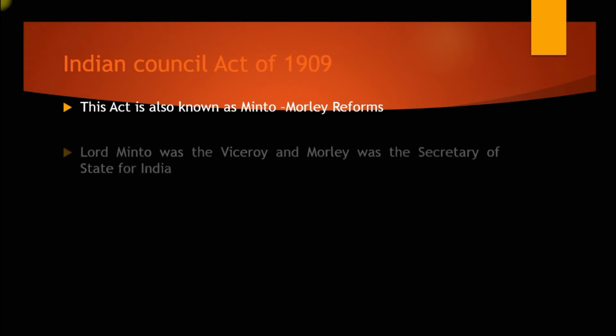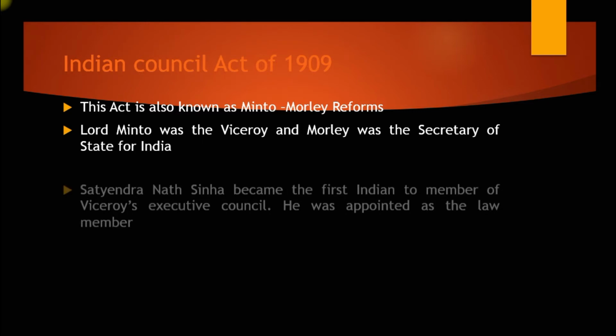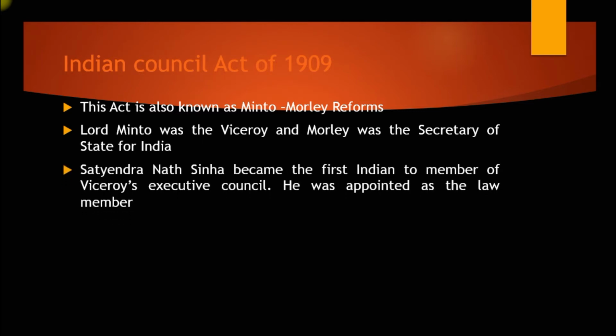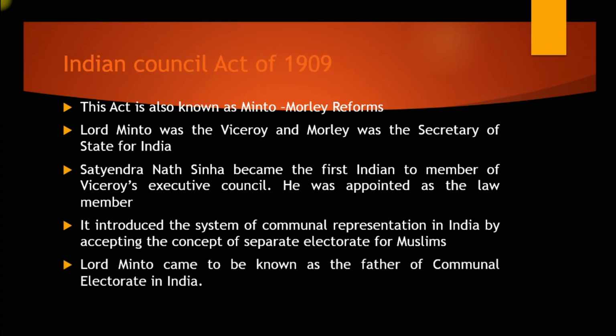Next is the Indian Councils Act of 1909. All of us are familiar with this act. This act is also known as the Minto-Morley reforms. Lord Minto was the Viceroy and Morley was the Secretary of State for India. Satyendranath Sinha became the first Indian member of the Viceroy's Executive Council. He was appointed as the law member. It introduced the system of communal representation in India by accepting the concept of separate electorates for Muslims. Lord Minto came to be known as the father of communal electorate in India.